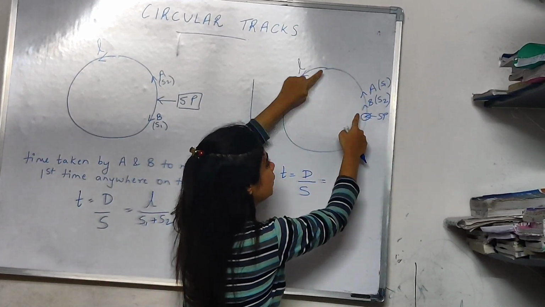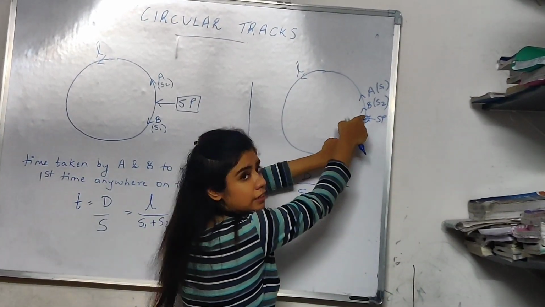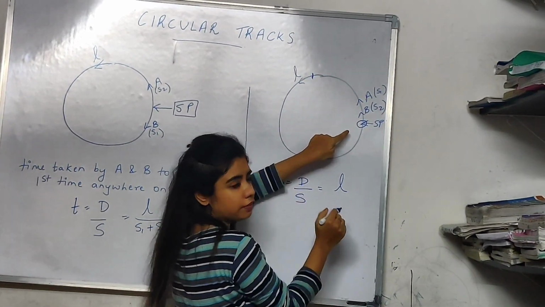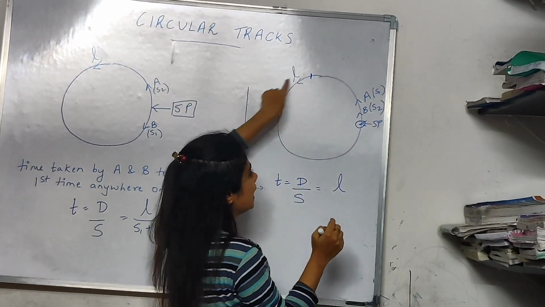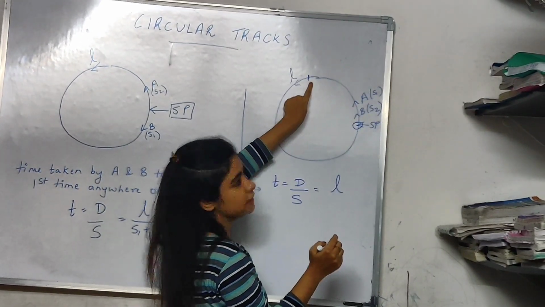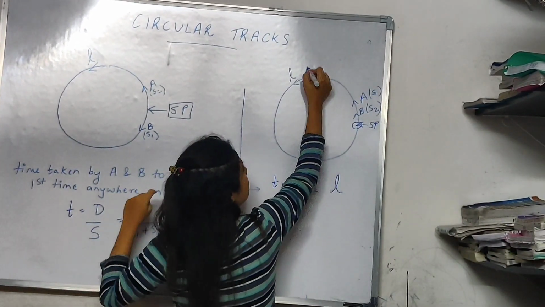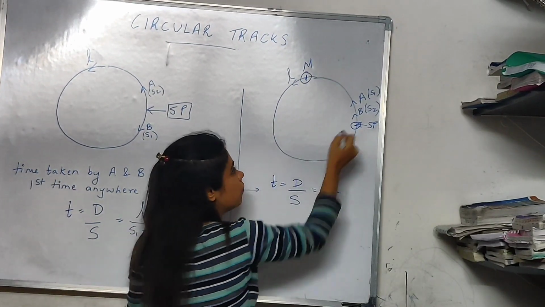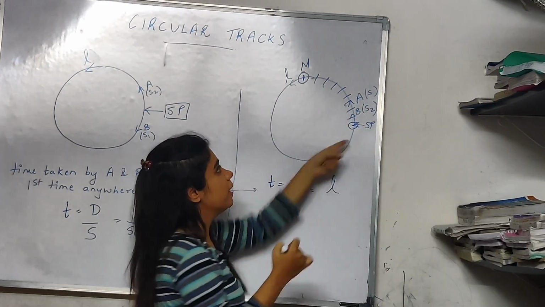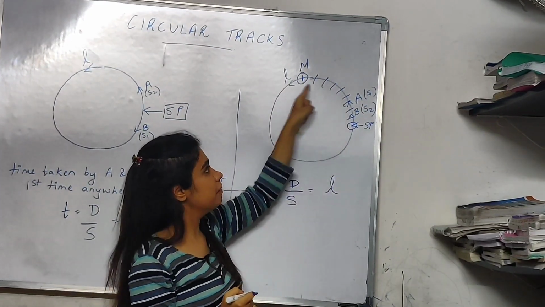So what happened? A covered the entire circle. In the meanwhile, B reached somewhere here. Let's say for example, B reached here. By then, what did A do? A covered the entire circle and then A covered this distance again. So let's say they meet here. This is my meeting point. So what happened? This entire distance is covered by A also, and it is covered by B also.